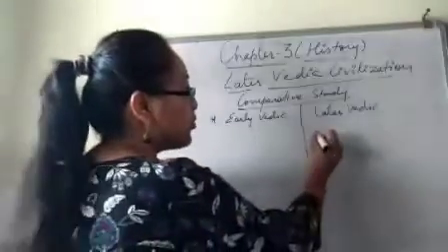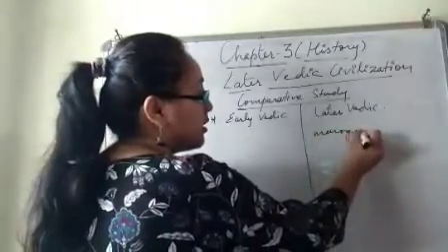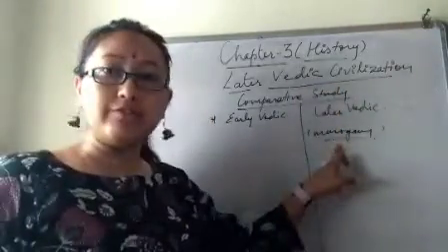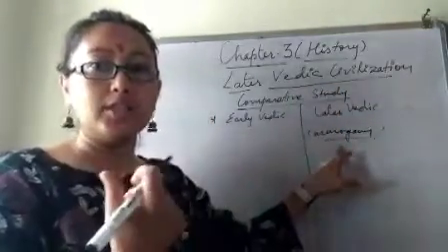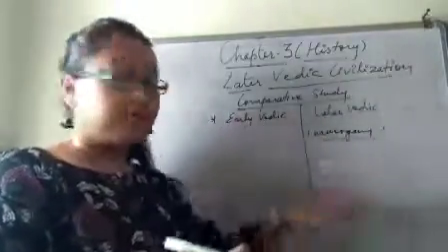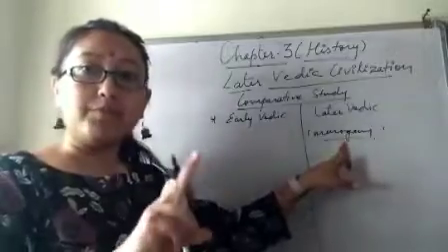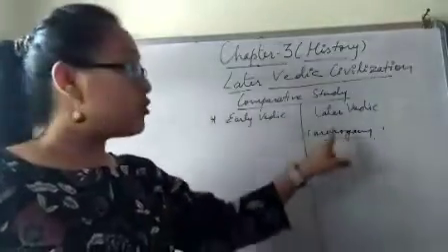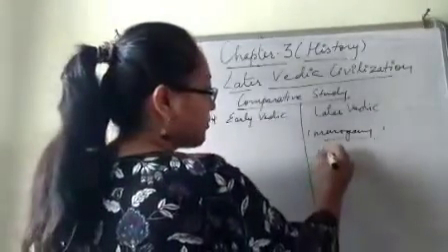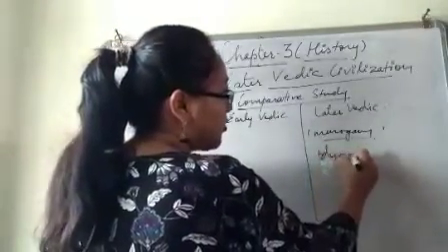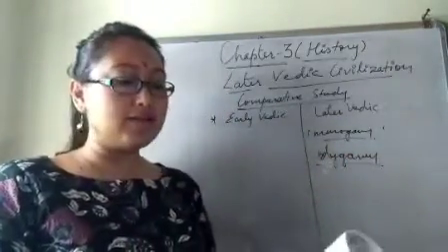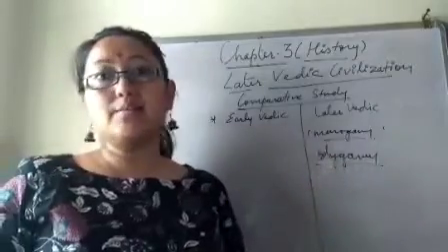Monogamy means a person having one wife. So this was the ideal, but polygamy, a person having more than one wife, was also in practice.